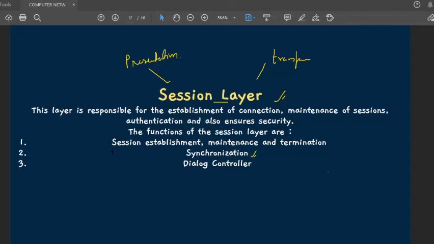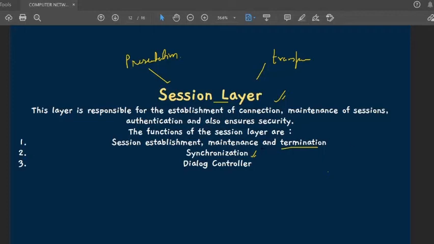First, the establishment of a session. Suppose we are sending data from one device to another, so the establishment or starting of that session is handled in the session layer, and also the termination, when it will end, and the maintenance.